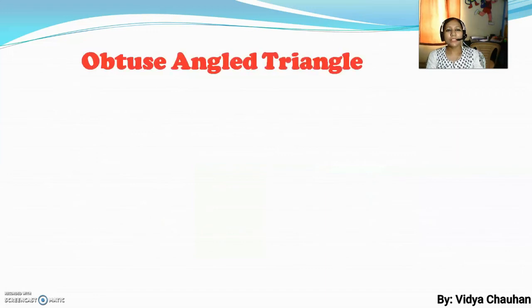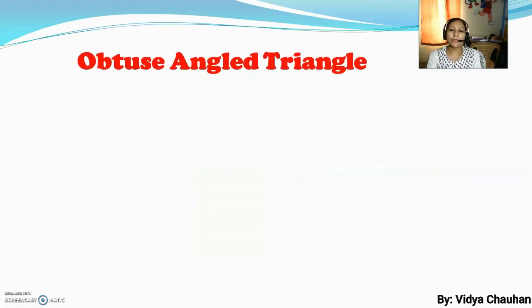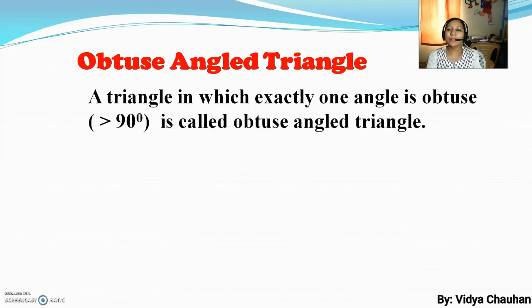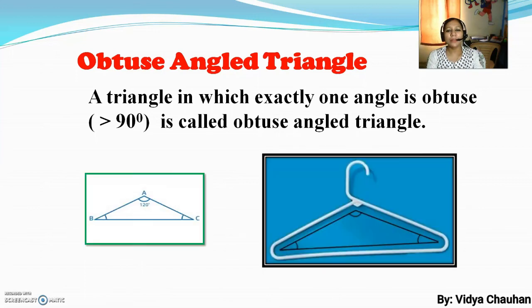Now the last one, which is an obtuse angle triangle. Obtuse, as the word itself shows, means any one angle should be obtuse. So let us discuss the definition. A triangle in which exactly one angle is obtuse, that means the degree measure is more than 90 degrees, is called an obtuse angled triangle.